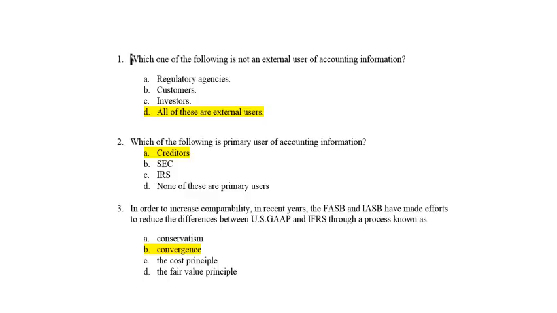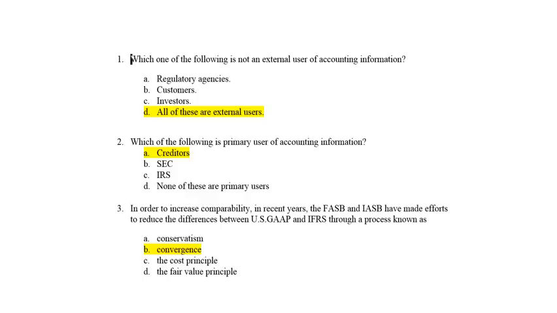And we say under Chapter 1 is the practice quiz. Which of the following is not an external user of accounting information? Regulatory agencies, customers, investors, all of these entities are what? External to the company, right? So they're all considered external users, okay?